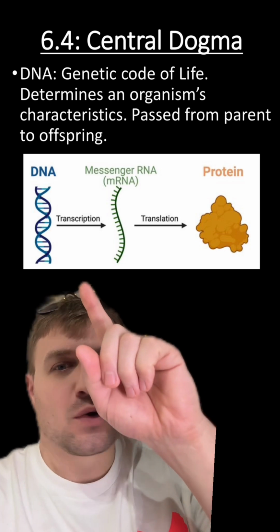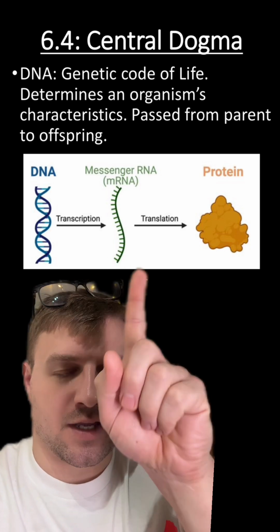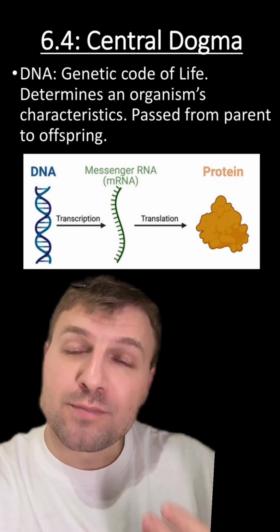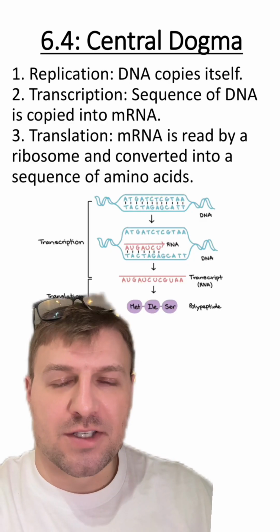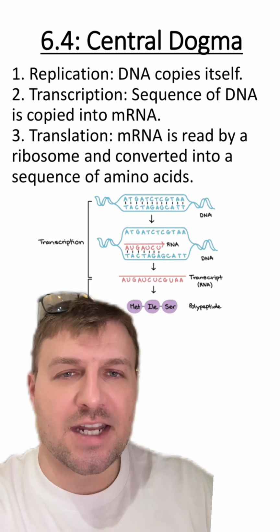Or in other words, just going from DNA to RNA and from RNA to a protein. Because remember, these proteins are going to give us our actual characteristics. The first part of the central dogma is replication. We've already gone over that. That's when DNA copies itself.